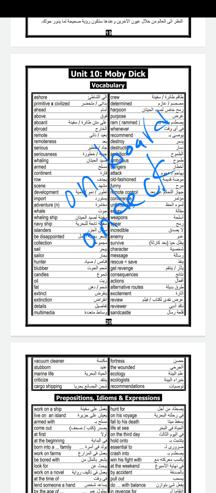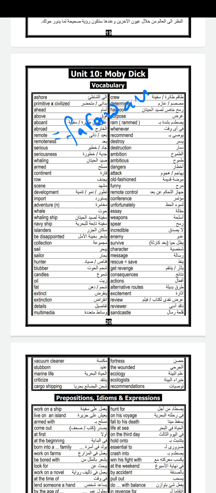Abroad. When you say abroad, that means outside the country. It's abroad. Remote. Remote means distant. Remote, distant, that means far away. In a remote part, in a distant part, or far away. Remoteness. Serious, seriousness.